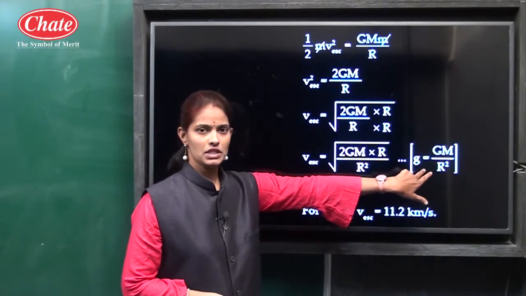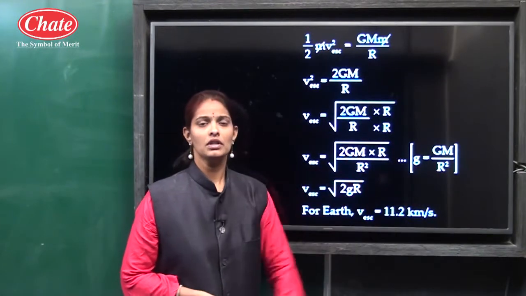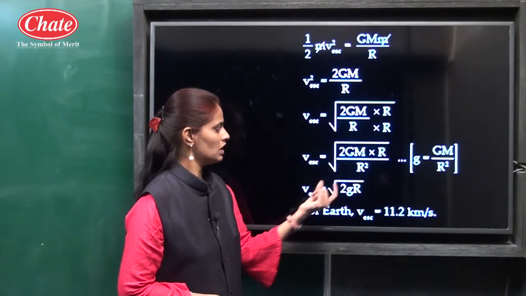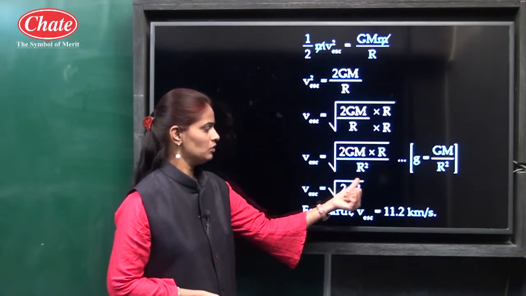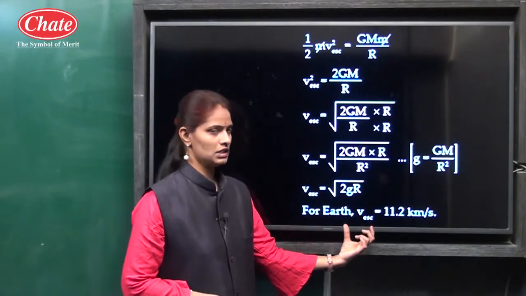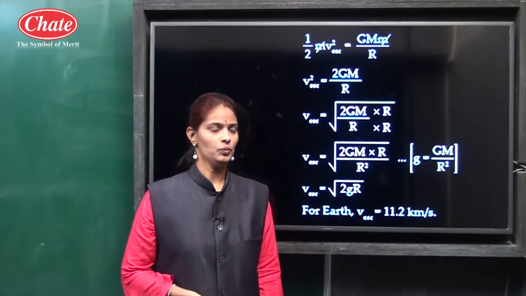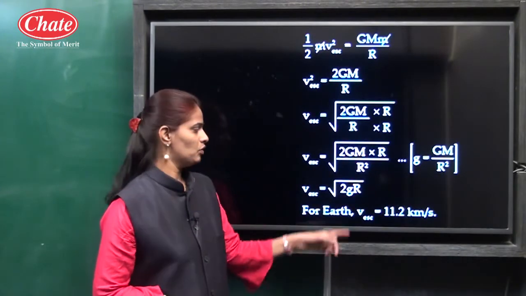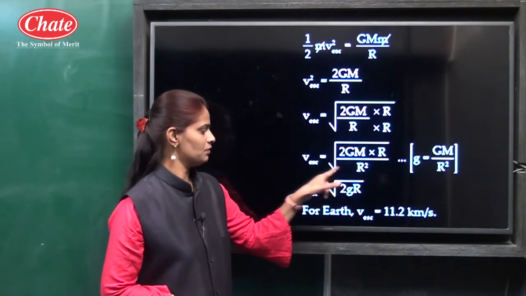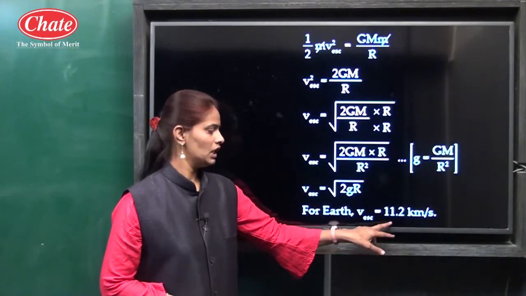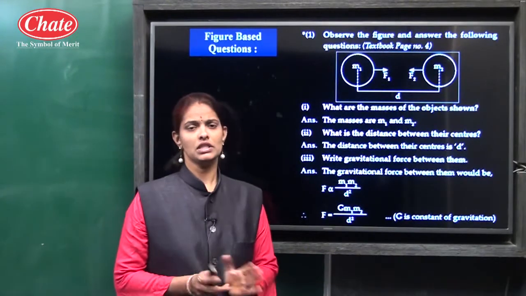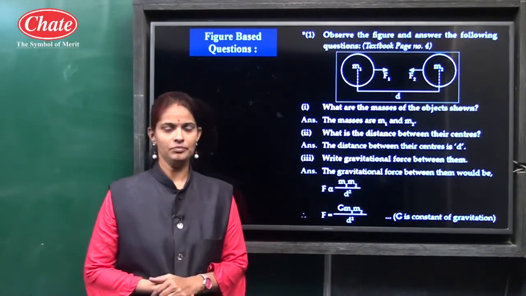We know the acceleration due to gravity is equal to GM upon r square. That is why for this value small g, v escape is equal to the square root of 2 small g r. So for Earth, escape velocity is equal to 11.2 kilometer per second. Put the value of the radius of Earth and gravity of Earth into this formula, then we get 11.2 kilometer per second.